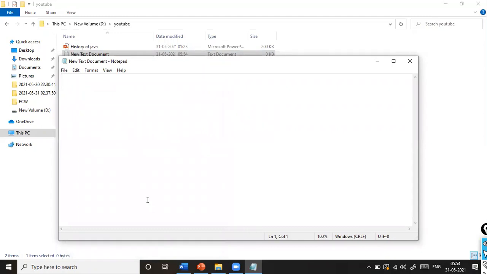In order to create any Java program or application, first we need to create a class. In order to create a class, we need to use a keyword called class, followed by the class name. You can give any class name. I'm giving my class name as FirstProgram, followed by the class block.